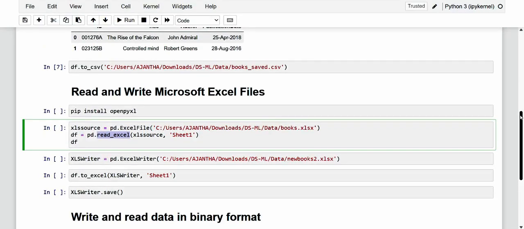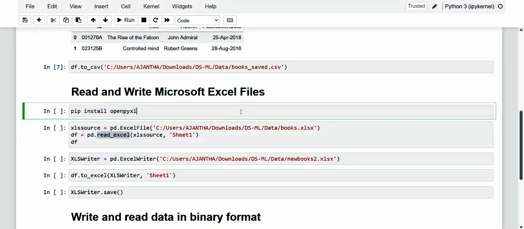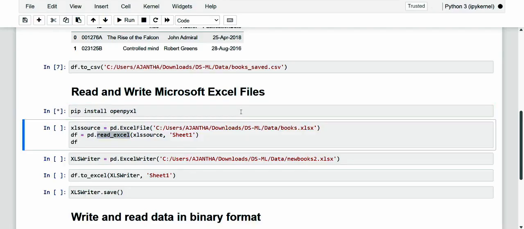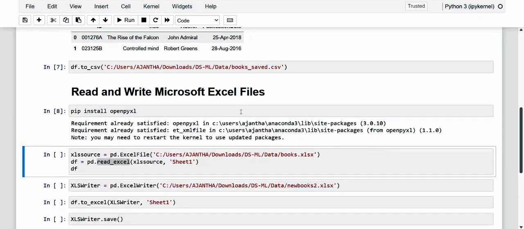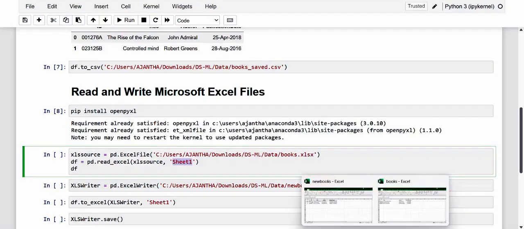Before making use of it, if we want to make use of this functionality, we have to install openpyxl. So of course we have to install it in our environment. We have installed this module, and dear friends, within an Excel file there are several spreadsheets. So as arguments of the read_excel function, you specify both the Excel file and the single spreadsheet. Here we can make use of some spreadsheet which we can specify like this.